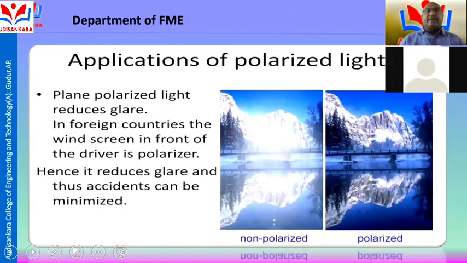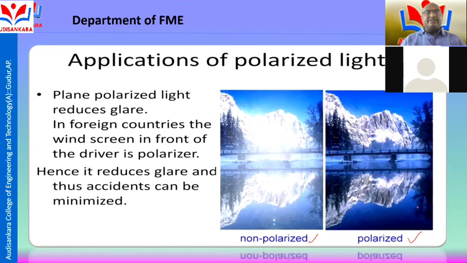Another application of polarized light: compare a non-polarized image and a polarized image. The polarized image is the correct image, and the non-polarized image has shading. Plane polarized light reduces glare. In foreign countries, the windscreen in front of the driver is a polarizer.